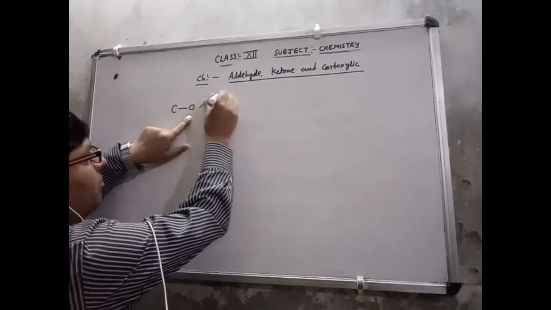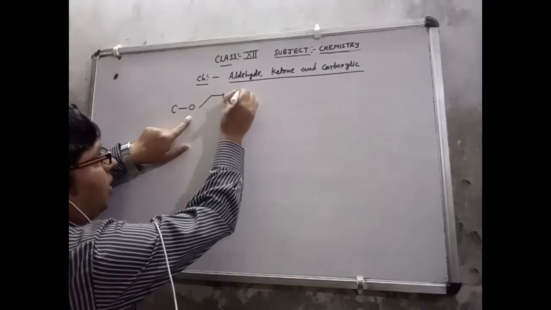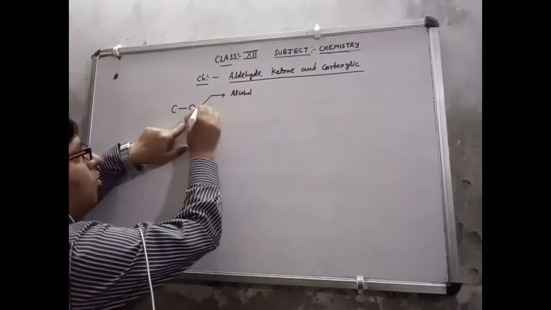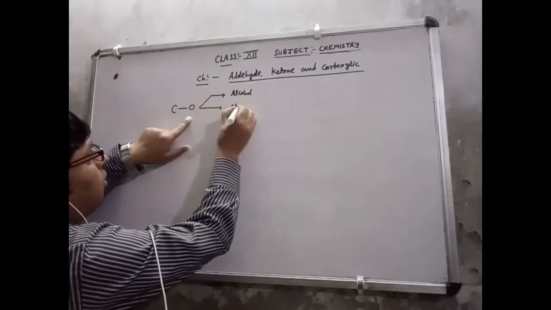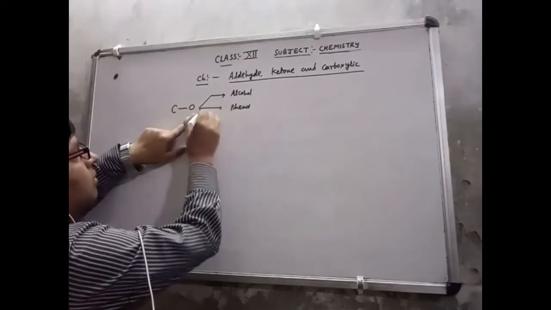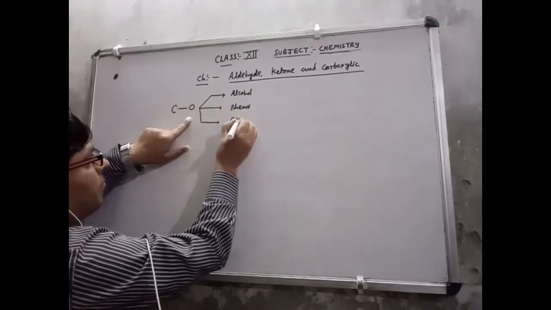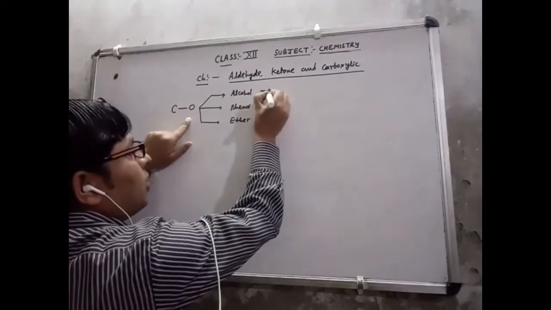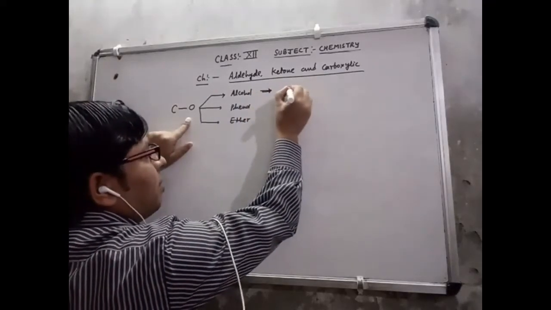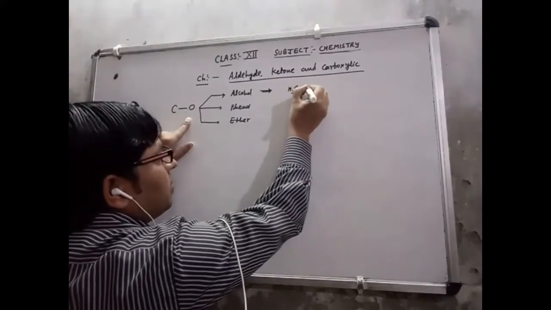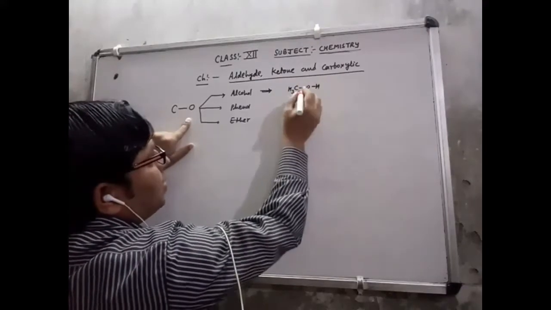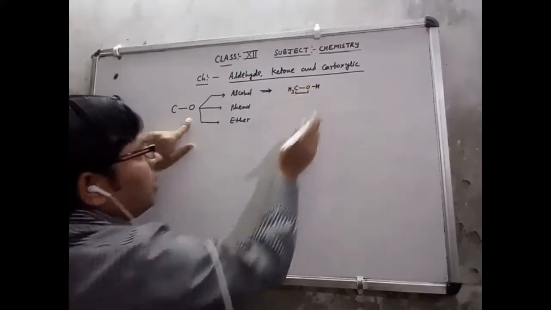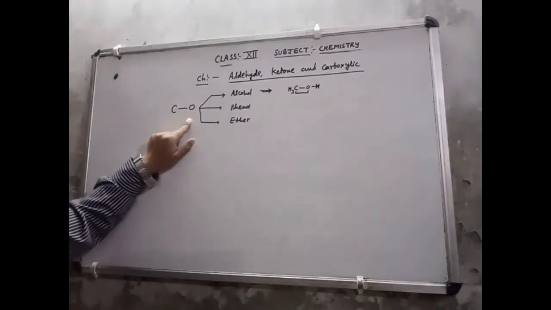Let me discuss alcohol, phenol and ether, the three compounds we read. In alcohol, if I take the example of CH3OH, that is CH3 single bond O, single bond H, meaning the bond between carbon and oxygen is a single bond.